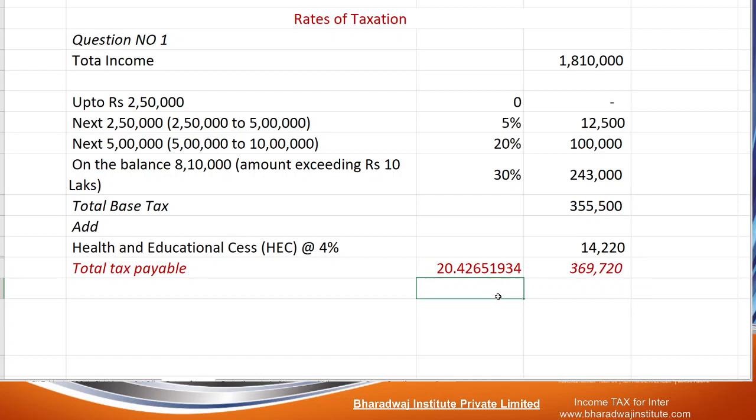Otherwise, if it is a salary income, his net take home salary will be like 14,40,280. Out of this, you paid this much as tax. Balance you call it take home pay, or the net pay that you are taking.